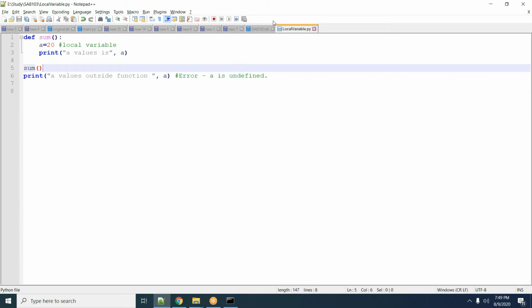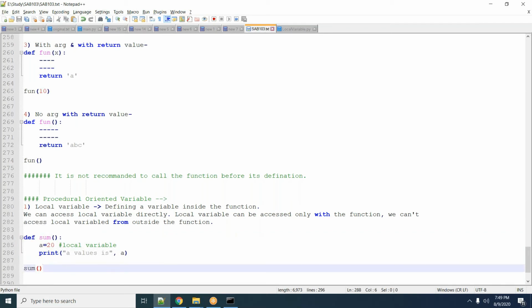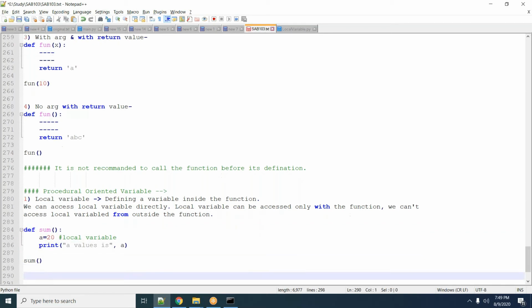So now why is it not printing here? Because the scope of this local variable is inside this function only. Those kinds of variables which we declare inside the function are known as local variables, and their scope is inside this function only.